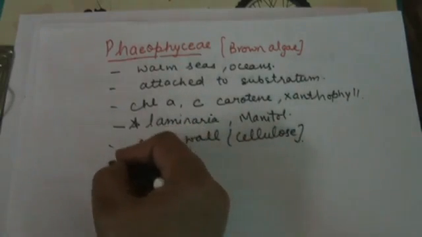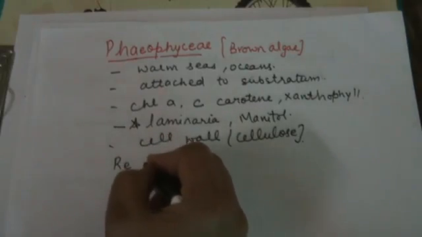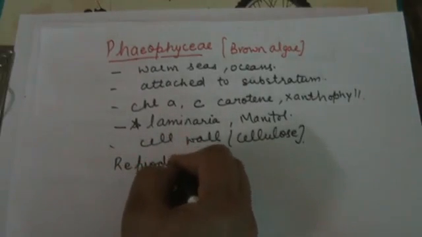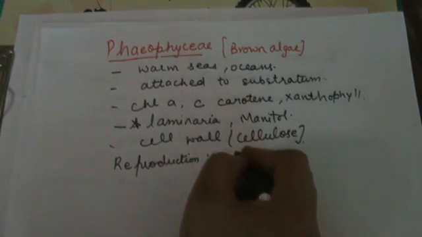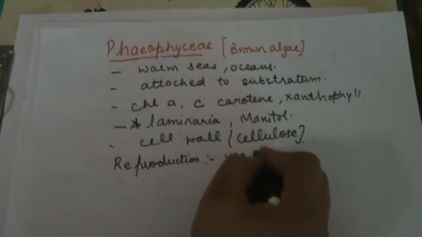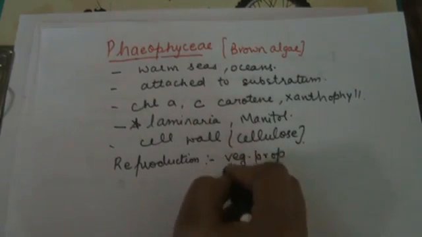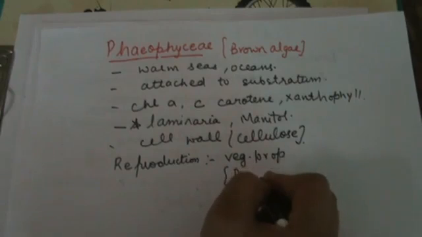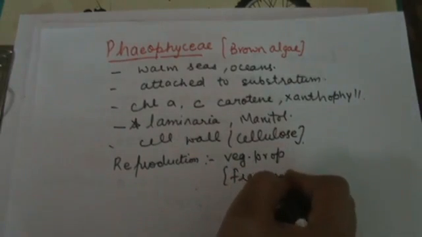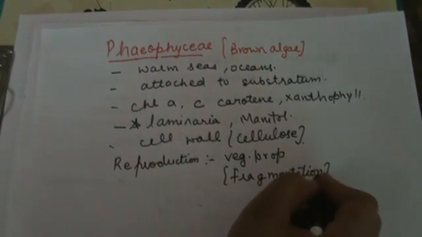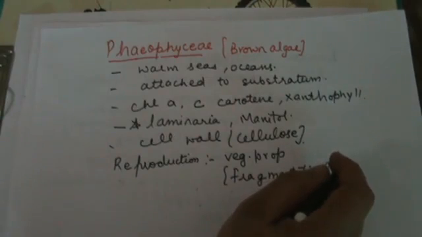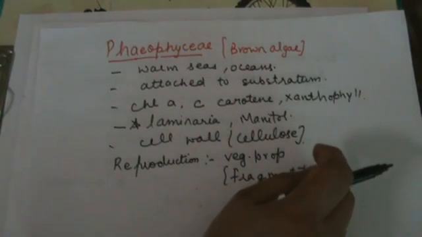Now reproduction. Reproduction occurs by fragmentation, means vegetative propagation. Sexual reproduction is isogamous or anisogamous, and asexual reproduction is by the formation of zoospores.